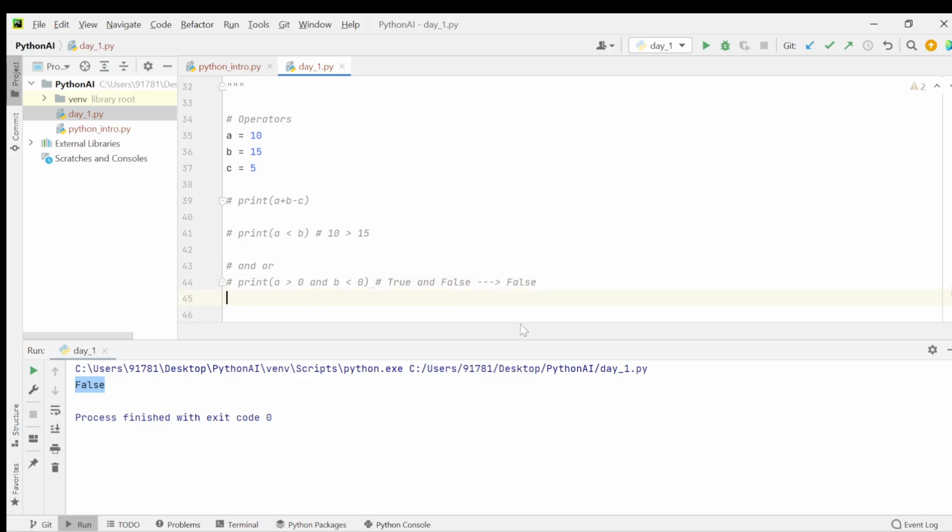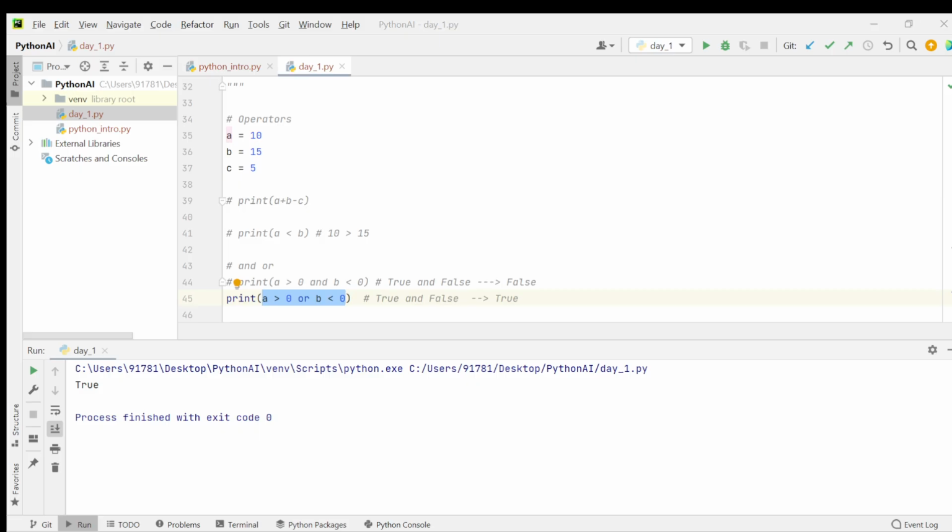Let us try to understand logical OR. I will just take the same example here. So a is greater than 0, it is true, and b is less than 0, it is false. If you use the AND operator, it will check that both should be true. But if it is the OR operator, then if one of these is true, it will give us true. So now if we run this one, we'll get true because one of the conditions is true. This is about logical AND and OR.